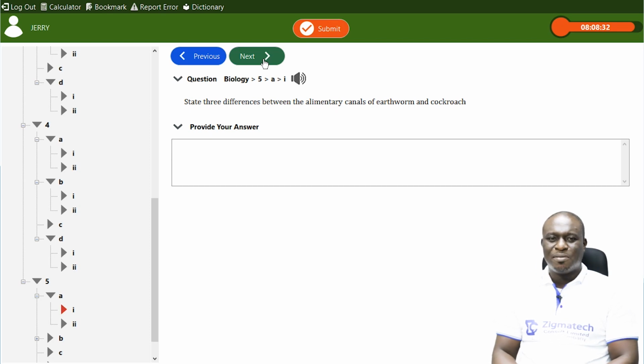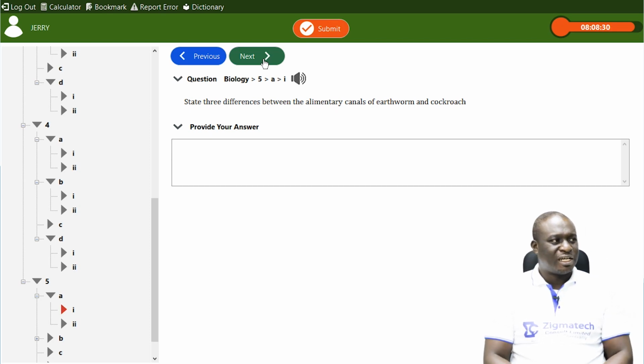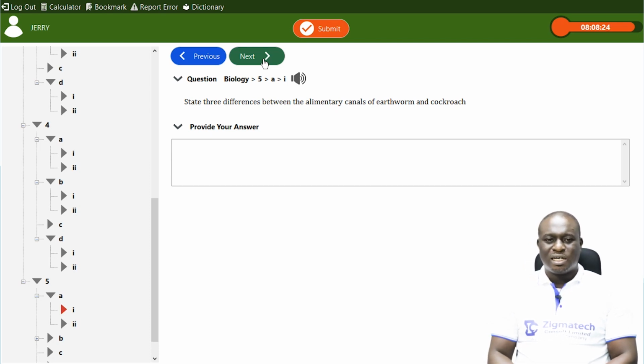Tapeworm doesn't have any alimentary canal simply because it lives or resides in the intestine of its host. So it just absorbs whatever has been digested, and needs no organ for digestion to take place. We also have alimentary canal in earthworm, in grasshopper, cockroach, even in birds, as well as in humans.